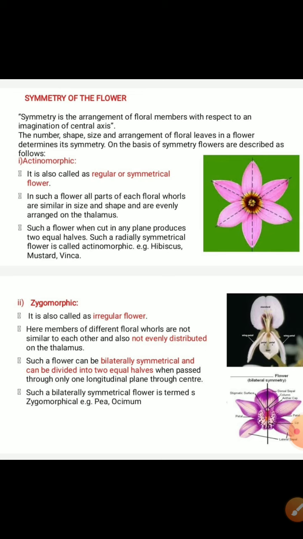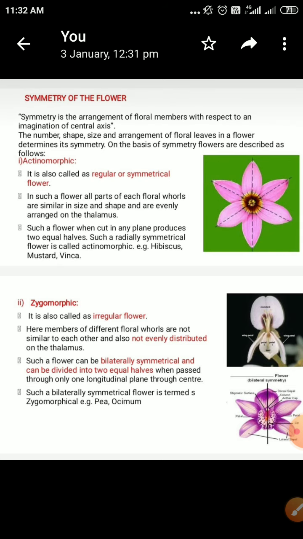In such a flower, all the parts of the floral whorls are similar in size and shape and are evenly arranged on the thalamus. Such a flower, when cut in any plane, produces two equal halves. Such a radially symmetrical flower is called actinomorphic.